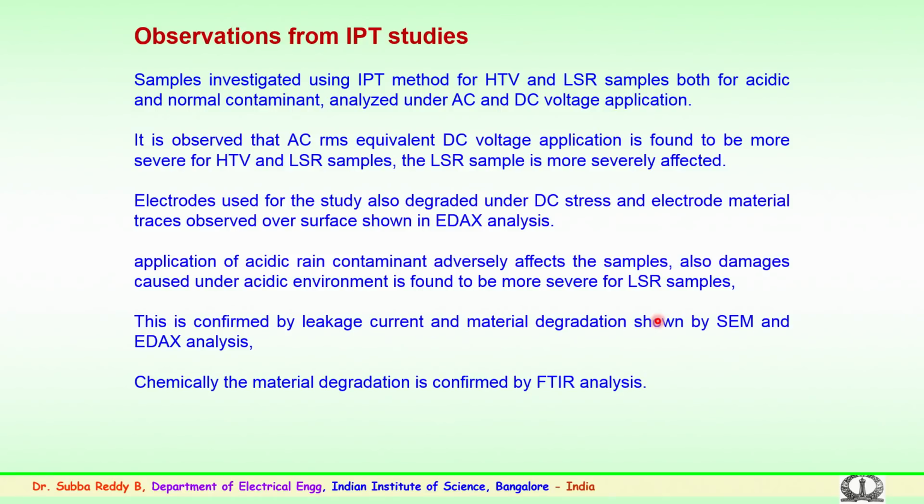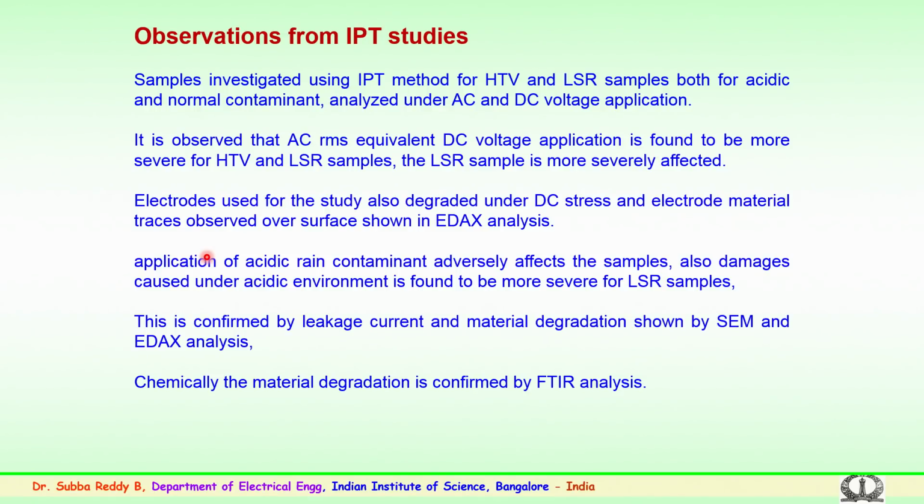The investigated samples, using the inclined plane method for the high temperature vulcanized and liquid silicone rubber, both for acidic and normal contaminants, show that, where we have used for DC the AC RMS equivalent voltage, the stress is found to be severe particularly for HTV and also for LSR samples, where we have seen that LSR samples are more severely affected in comparison to the high temperature vulcanized rubber. The electrodes used for the study were also degraded under the DC stress, and electrode material traces were observed over the surface in EDAX analysis.